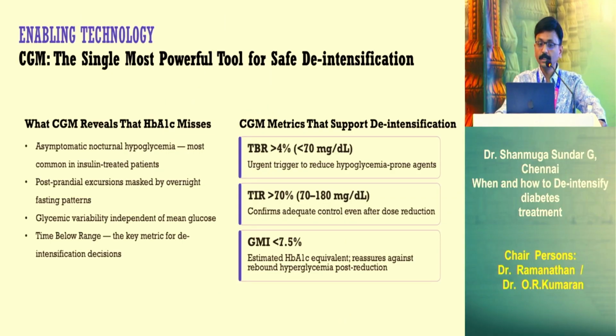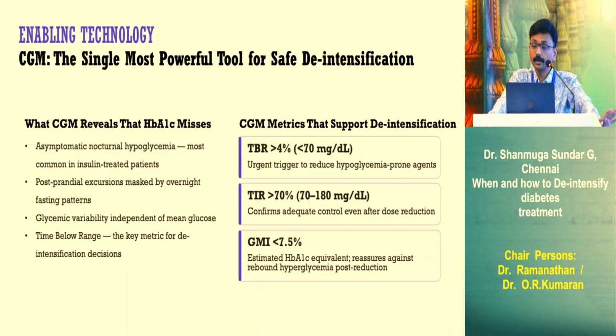Coming to the technology, CGM is the single most powerful tool for safe de-intensification. Already Vijay Bhaskar Reddy discussed much about it. So what is the advantage compared to the SMBGs? Many times asymptomatic nocturnal hypoglycemia we pick up, postprandial excursion we pick up, and glycemic variability we will know from the CGMS, and time below range.